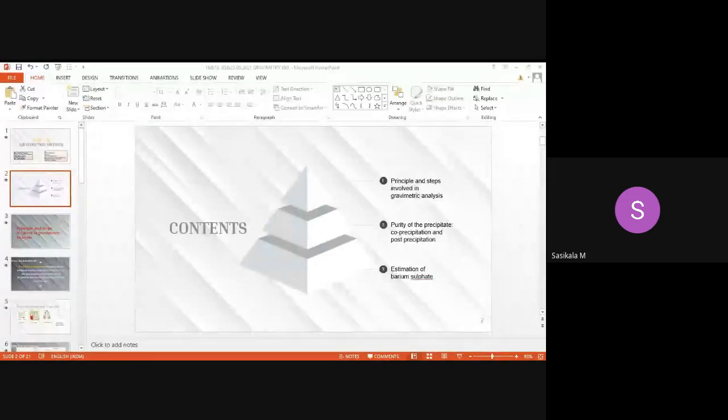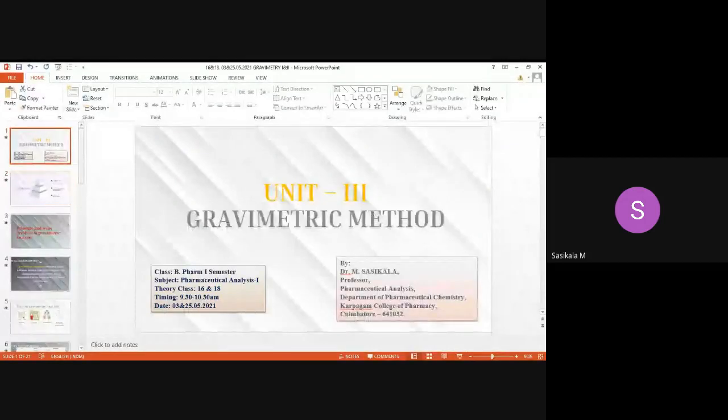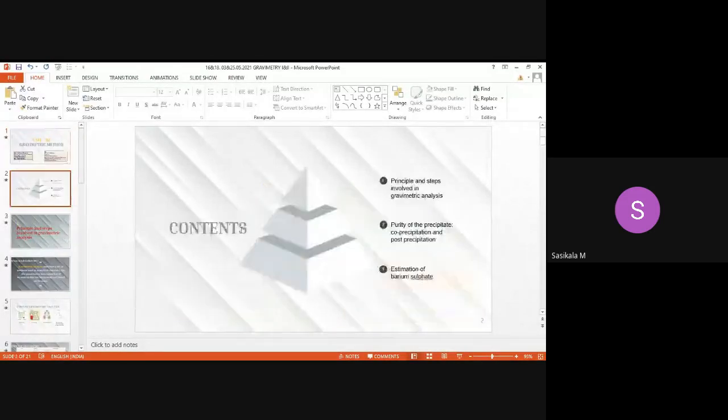So we have discussed the gravimetric method. Let's move on to the class. Can you see the presentation slides? Yes, ma'am. Okay, then let me proceed. We have discussed the gravimetric method as per your syllabus. These are all the contents we have seen. In that, only the first part and a few points under purity of the precipitate have been discussed, right?